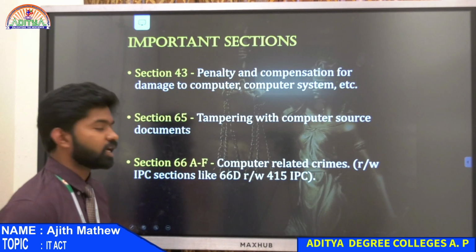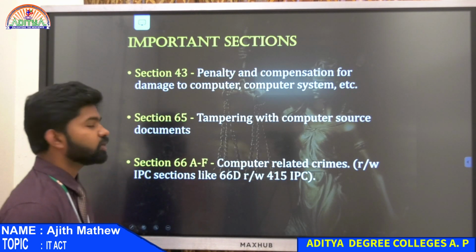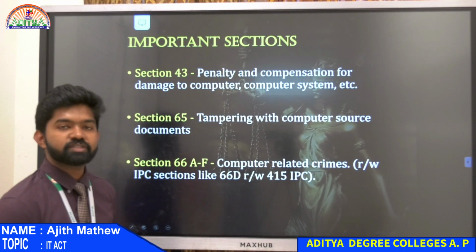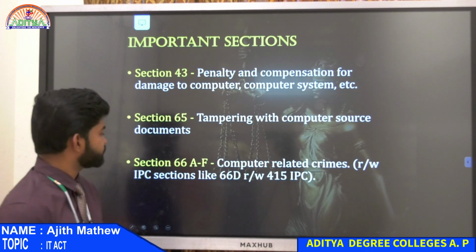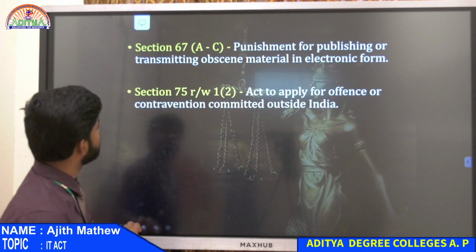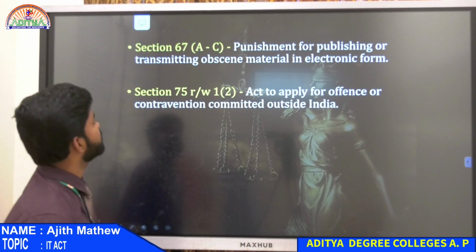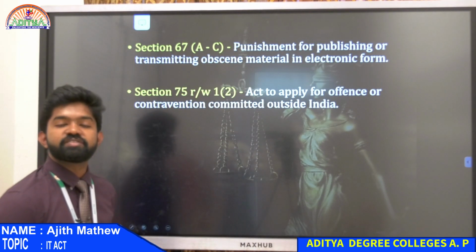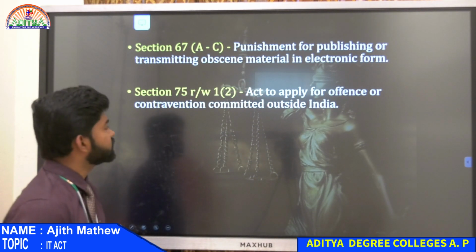I will explain all the crimes to you. Section 66A to F, computer related crimes. You have to read those crimes with the IPC sections, section 66D with 415 IPC. Then section 67A to C, punishments for publishing and transmitting obscene material. Then section 75, which we discussed yesterday: if somebody from outside India commits an offence, he is punished under section 75.